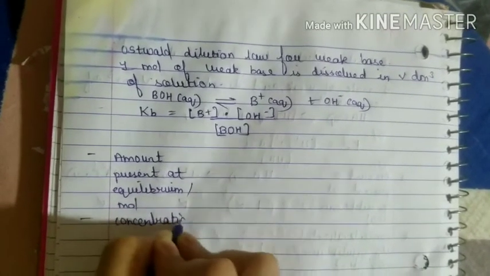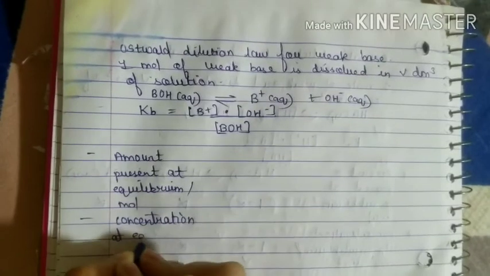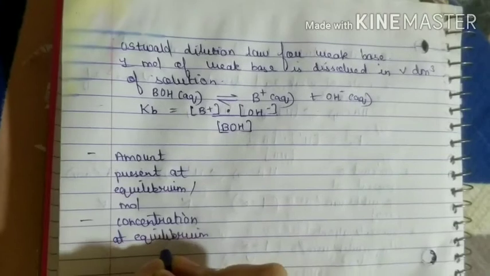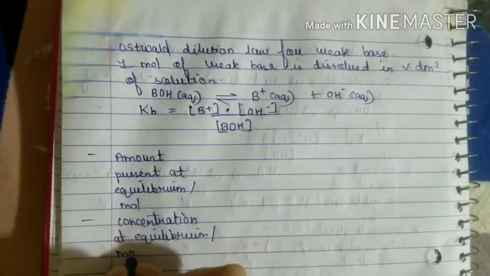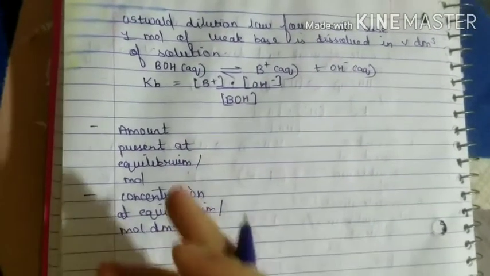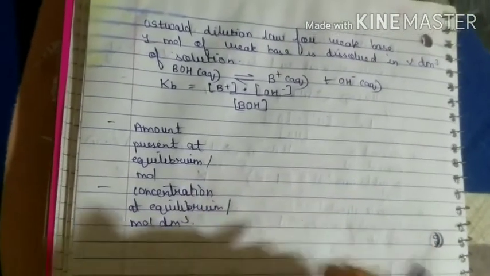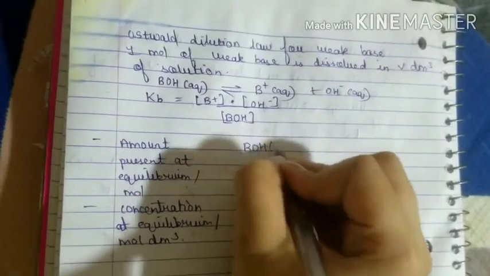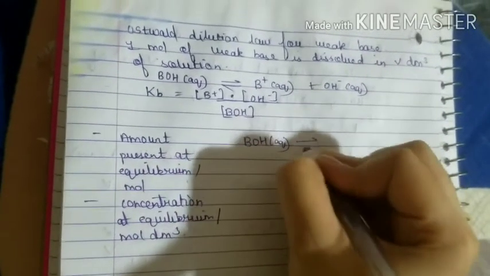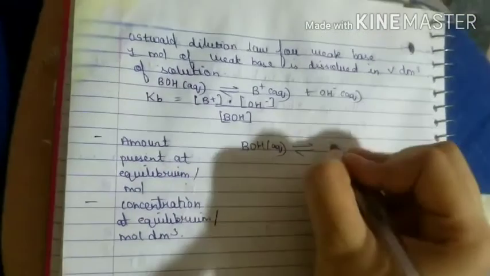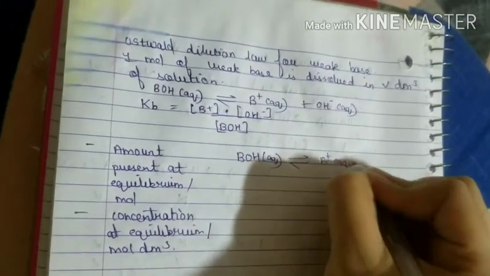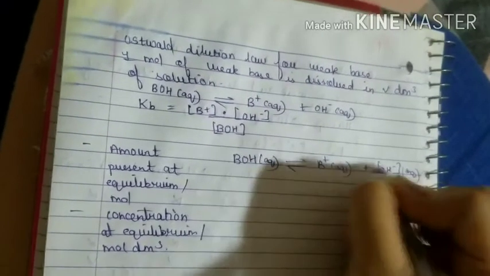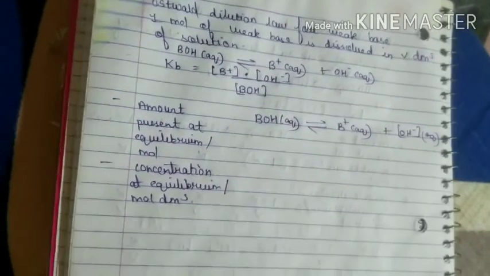Concentration at equilibrium per mole dm cube. Okay, now as we did for acid, we have to follow the same steps. So first you have to write your reaction here. So that is BOH, that is your weak base, undergoing dissociation as B plus aqueous plus OH minus aqueous, right? So this is how it undergoes dissociation.